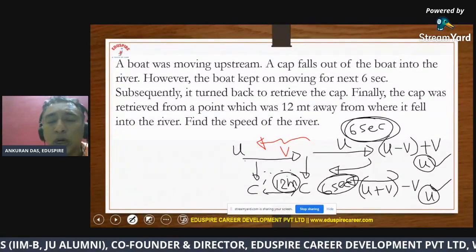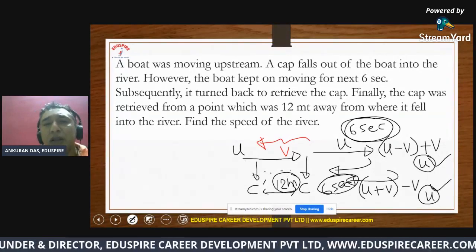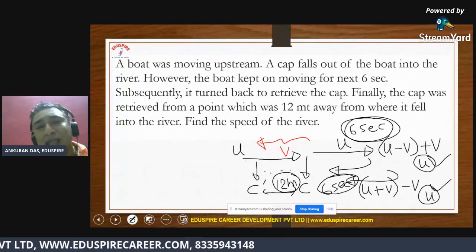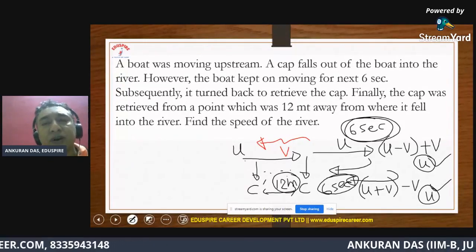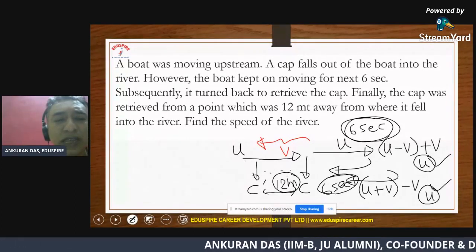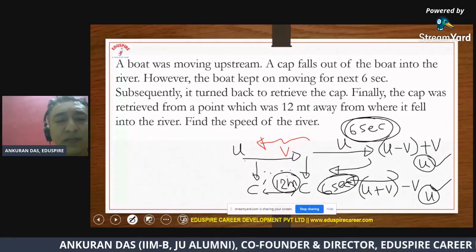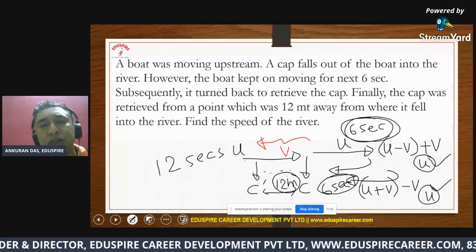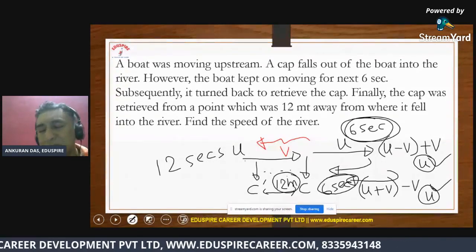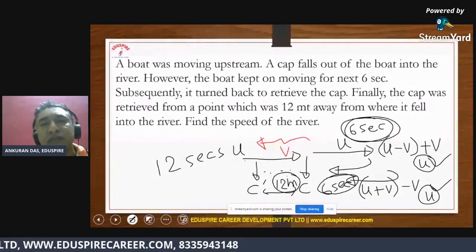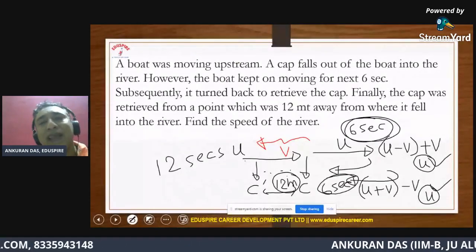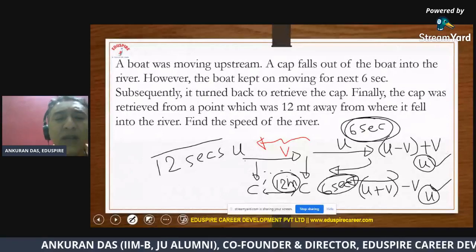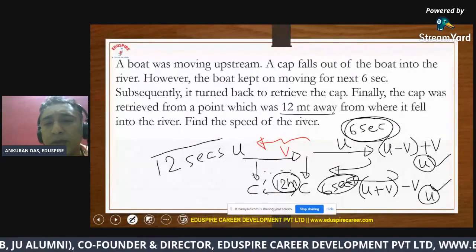All right. So the journey between the time the cap falls into the river and the time the cap was picked up from the river was 12 seconds, 6 seconds plus 6 seconds, right? So that was the total duration between the time when the cap falls into the river and the time when the cap was picked up from the river. The duration was 12 seconds. And what has happened during that 12 seconds? The cap has moved away 12 meters.